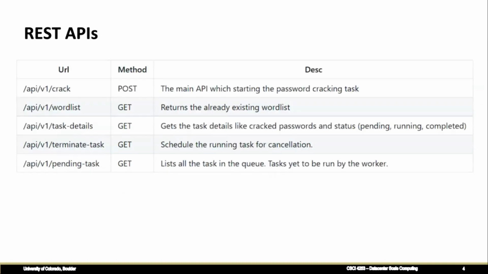We have a select set of RESTful APIs. The main API is /crack, which is a POST method and initiates the cracking task on the worker side. We also have a word list API, which you can use to retrieve an already existing word list that you might wish to use. You can get the details of a given task, such as a pending, running, or completed state, using task details. You can also decide to terminate a task if it is taking a huge amount of time using the terminate task API. And lastly, you can get the list of all tasks which are in the queue using the pending tasks API.